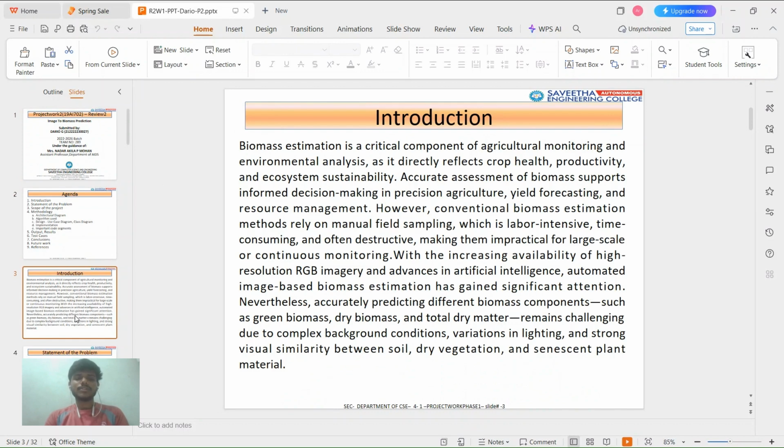So, through RGB imagery, we are going to feed it into a model which is going to detect the biomass values, which are regression values, from the imagery.